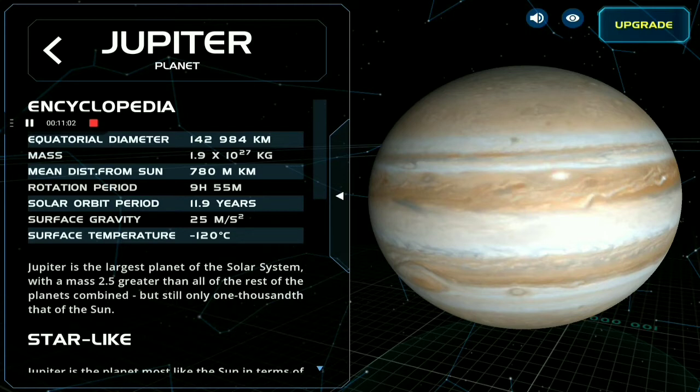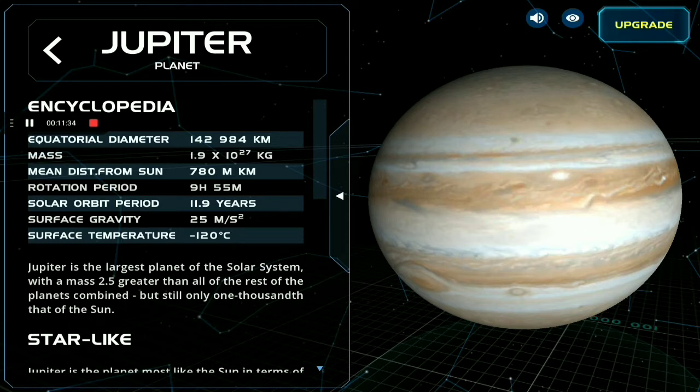Rotation period is 9 hours 55 minutes. Jupiter spins faster than Earth, because it takes only 9 hours, almost 10 hours to complete its rotation, and solar orbit period is 11.9 years. That's great, because the orbit of Jupiter is bigger, because it is farther than the other 4 rocky planets.